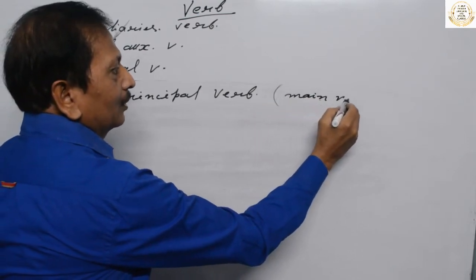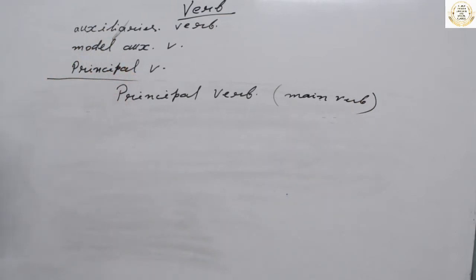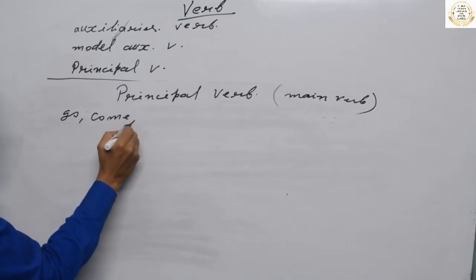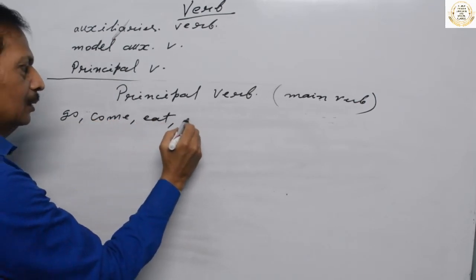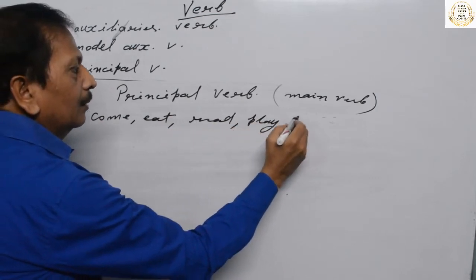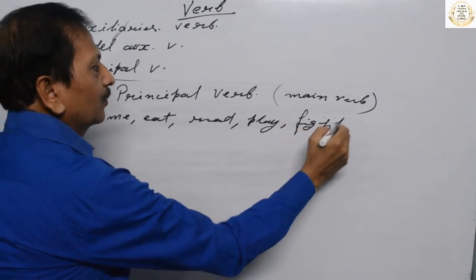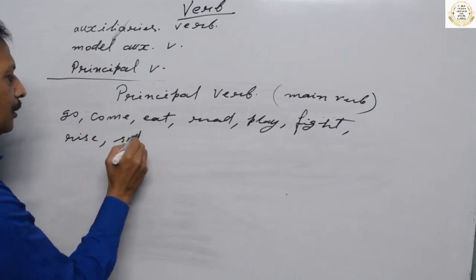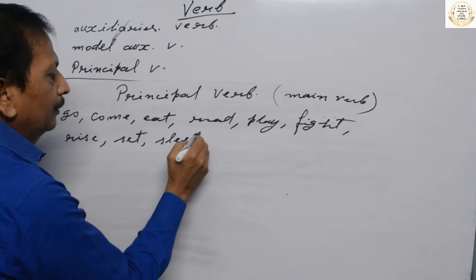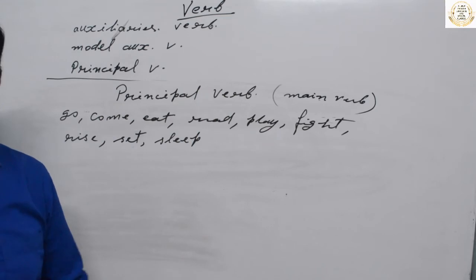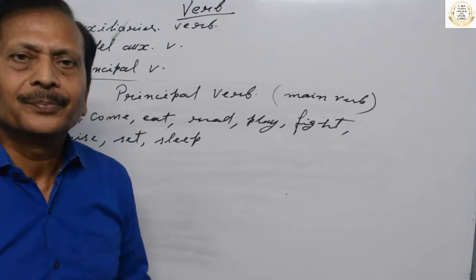If we talk about main verbs like go, come, eat, read, play, fight, rise, sit, sleep, these are all verbs which give the idea of certain actions done by any person.